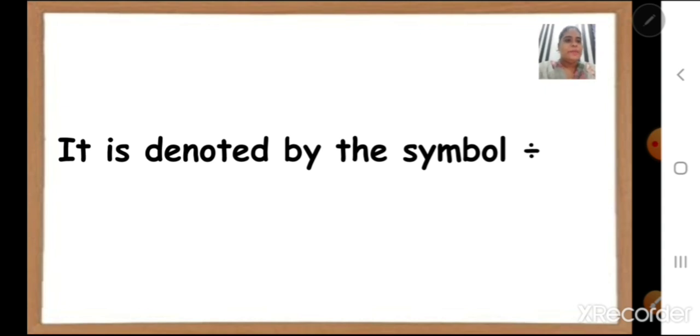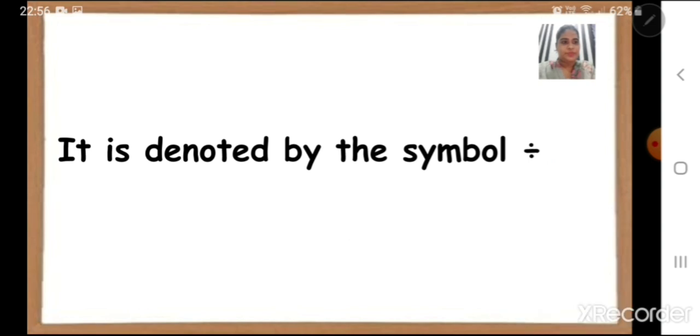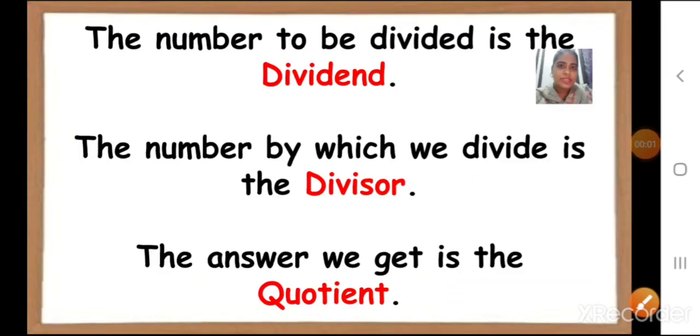It is denoted by this symbol. Children, you can see the symbol here. It is known as the division symbol. It is 1 dash and then 2 dots, up and down. So children, the number to be divided is the dividend. The number by which we divide is the divisor, and the answer we get is the quotient. All these 3 terms, dividend, divisor and quotient, are very important.